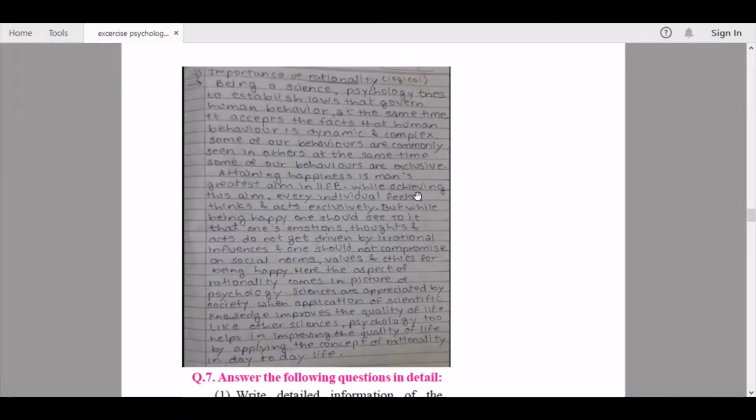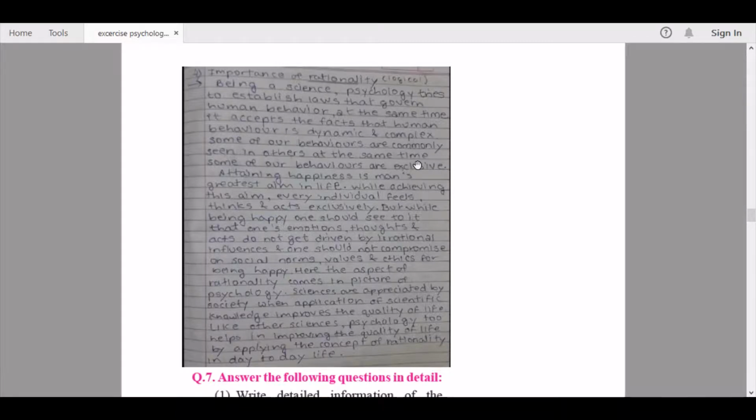Being a science, psychology tries to establish laws that govern human behavior. At the same time, it accepts the fact that human behavior is dynamic and complex. Some of our behaviors are commonly seen in others, and at the same time, some of our behaviors are exclusive. Attaining happiness is man's greatest aim in life. While achieving this aim, every individual feels, thinks and acts exclusively.